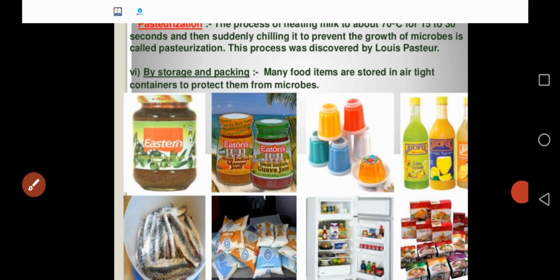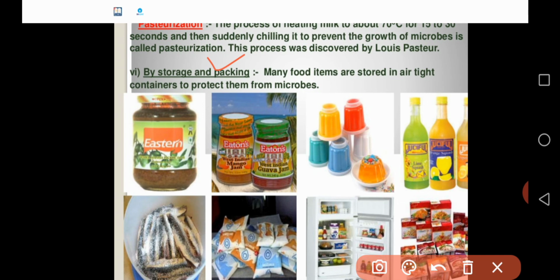One more food preservative method is storage and packing. Many food items, you see the pictures here, are stored in airtight containers to protect them from microorganisms. So these are some methods of food preservation.